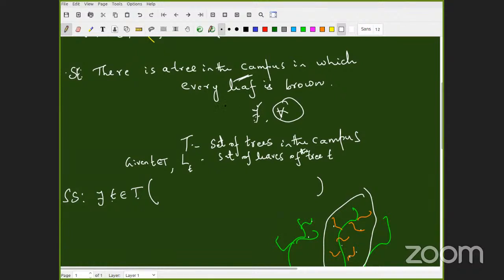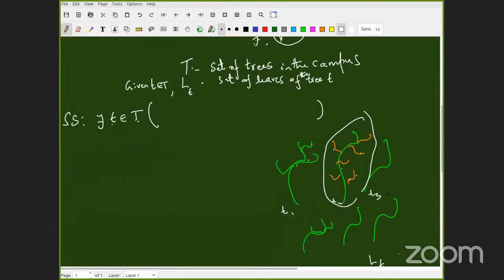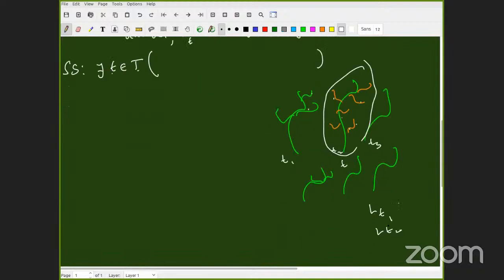Now I want to have a notation for this. What is the underlying set for the second quantifier, for all? Look at the statement. It says there is a tree, small t, with the property that every leaf of that tree is brown. So if this is small t, what is LT? LT is the set of leaves of the tree t. I have to collect that.